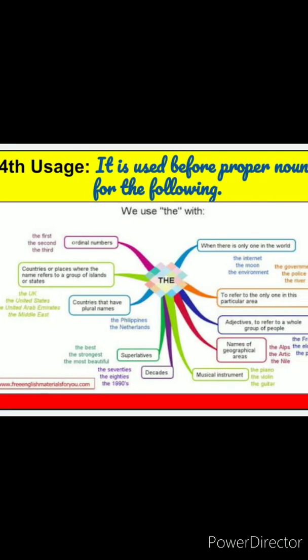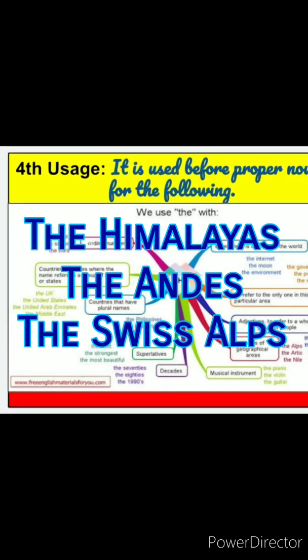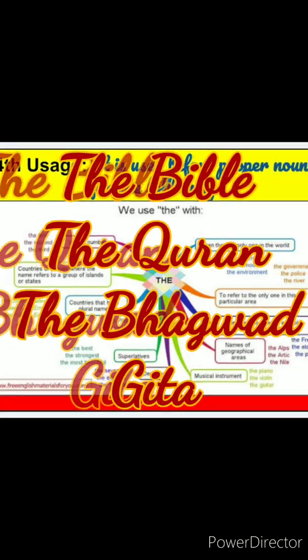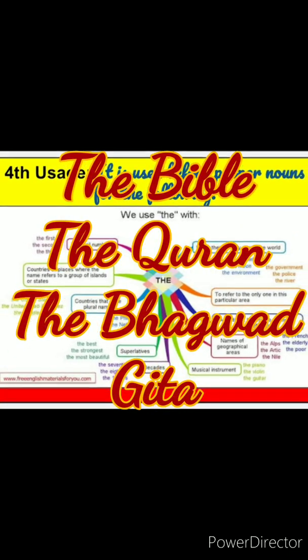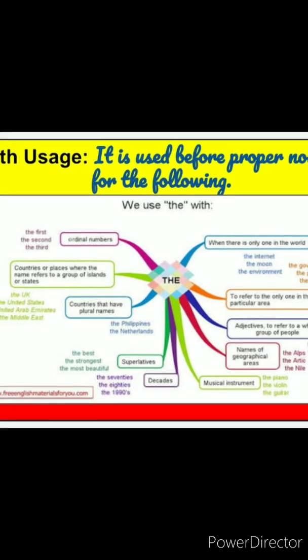Then for mountain ranges, example the Himalayas, the Andes, the Swiss Alps. Holy books, examples could be the Bible, the Quran, the Bhagavad Gita. So these are some proper nouns before which we use the article the.